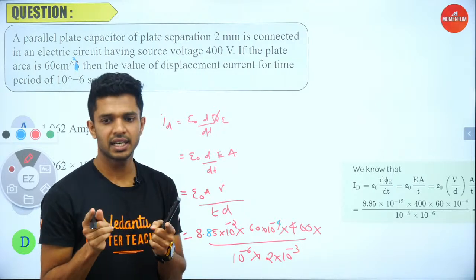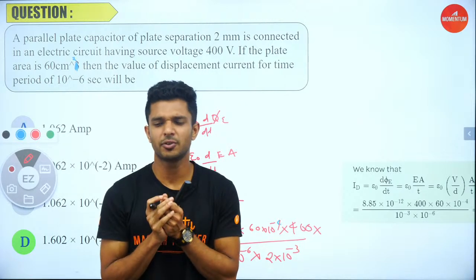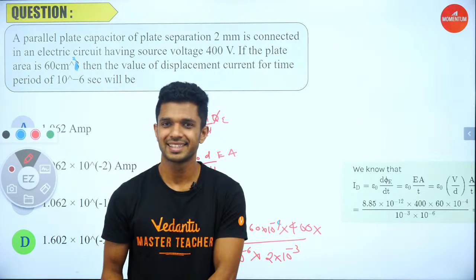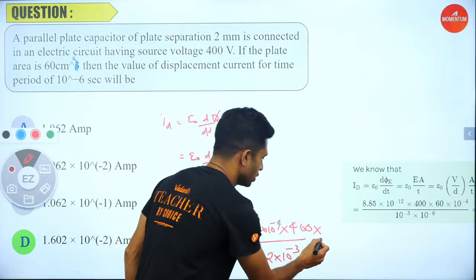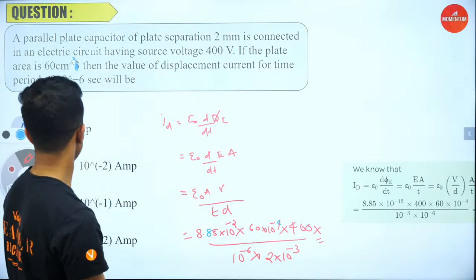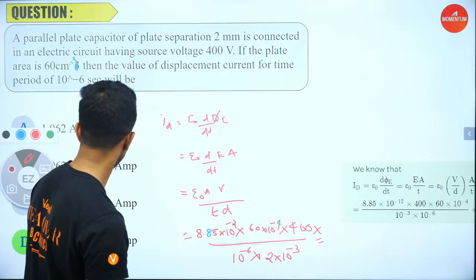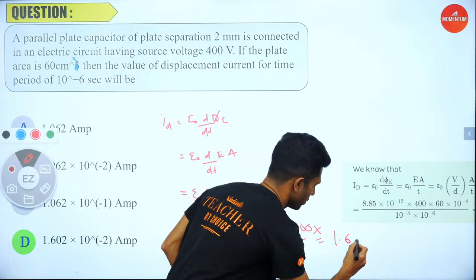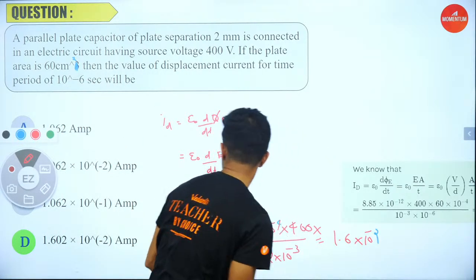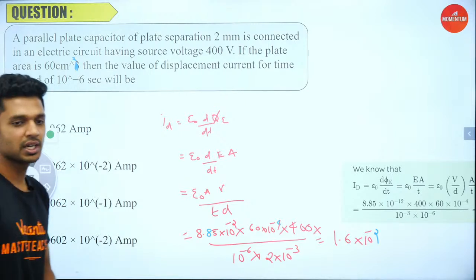All good till here. Any issues, you can speak up and ask me now itself if you have any doubts. No, I suppose. So moving on, we are left with the calculation. So how much will we be getting? The answer is going to be almost 1.6 into 10 power minus 2 amp. So here we are in the answer page. Is it totally fine to everyone?